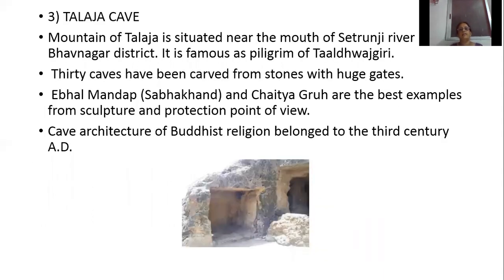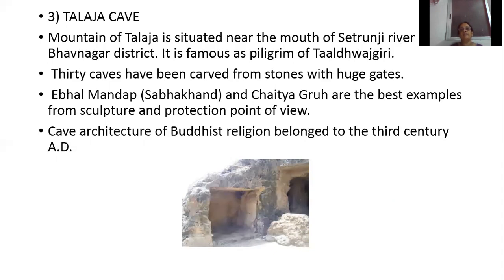Then the Talaja cave. This Talaja cave is situated near the mouth, meaning the originating place, of the Shetranji river in Bhavnagar district. It is famous as a pilgrimage place, Talajgiri, and 30 caves have been carved from stones with huge gates. So in the Talaja cave, how many caves have been carved? 30 caves have been carved from stones, and each cave has huge gates.